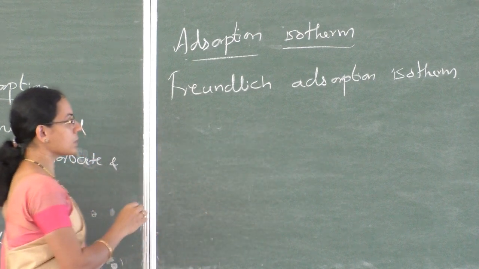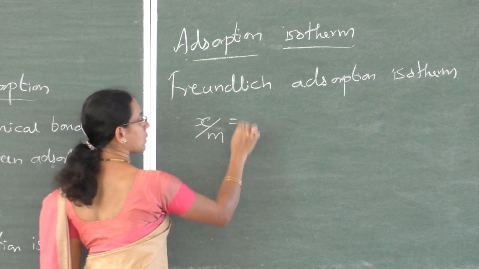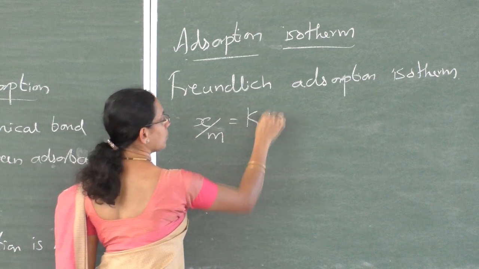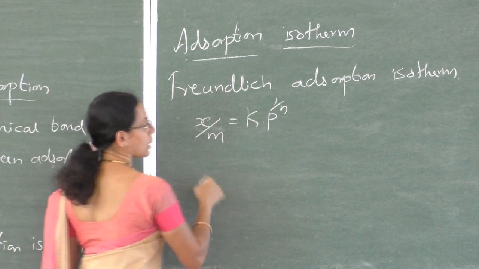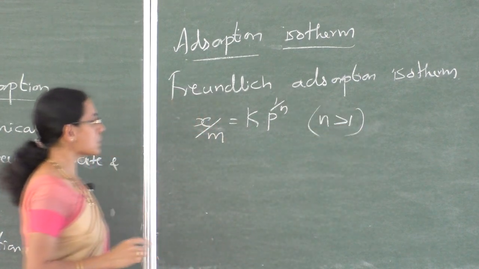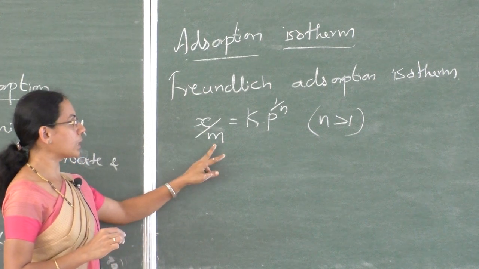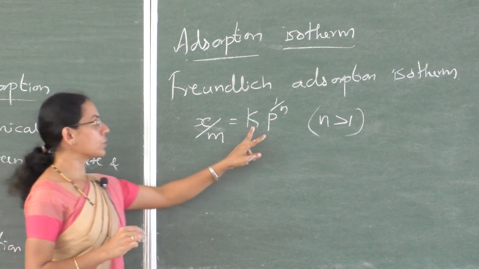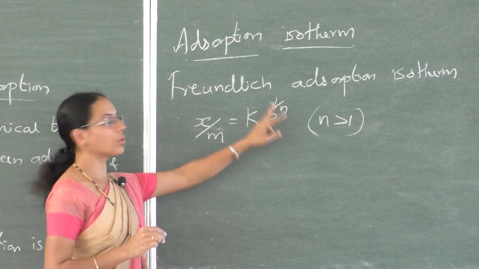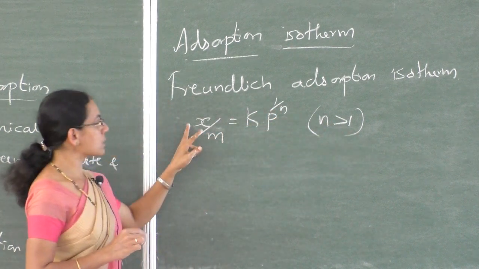It is represented by the equation x by m is equal to k into p to the power 1 over n, where n is greater than 1. So what is x?